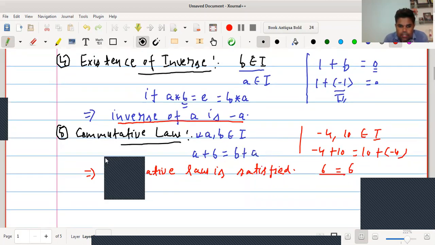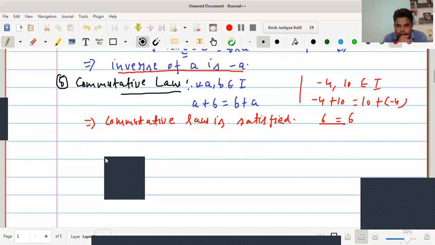Next, last property is commutative law. Commutative law is always satisfied for the set of integers.